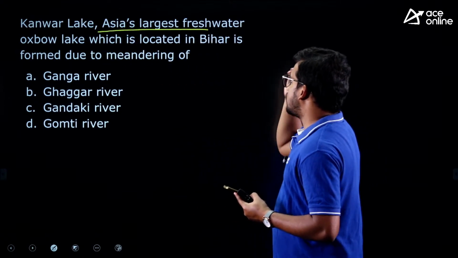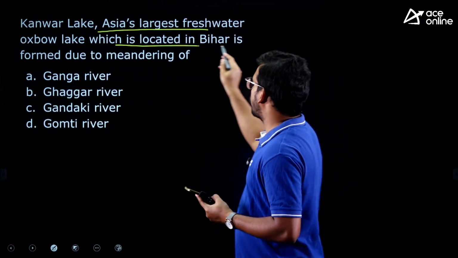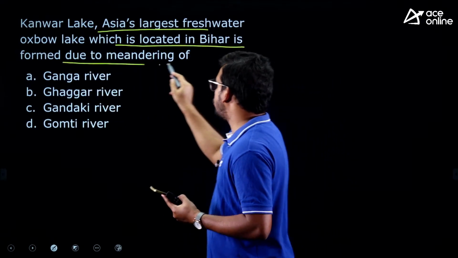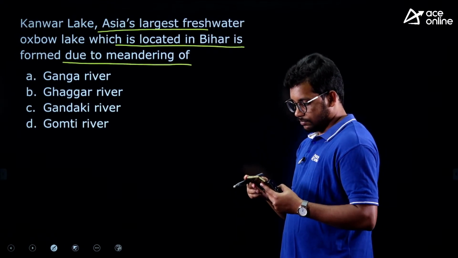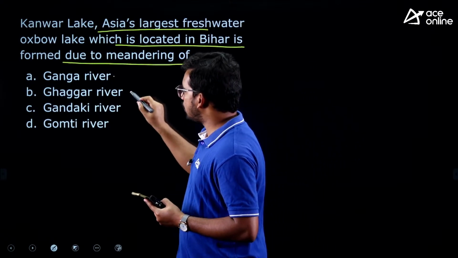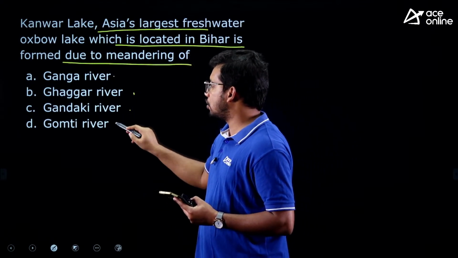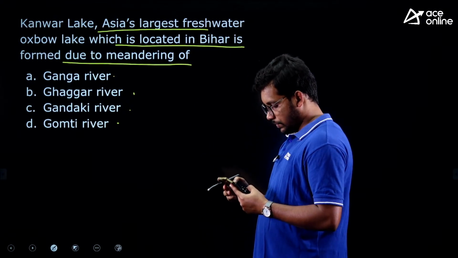Next question, factual question. Kanwar Lake, Asia's largest freshwater oxbow lake, which is located in Bihar, is formed due to the meandering of which river: Ganga, Gaggar, Gandaki, or Gomti? So what is the answer?